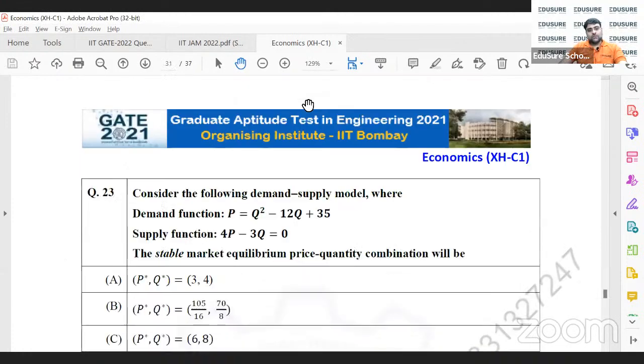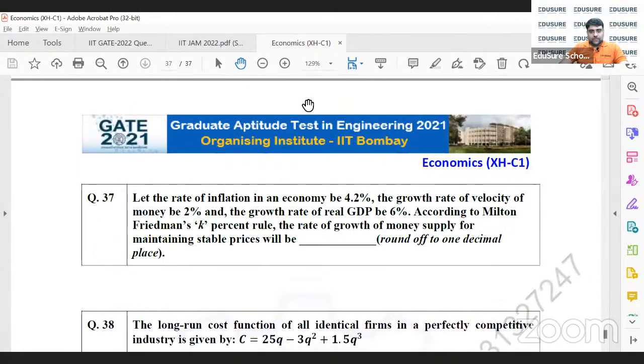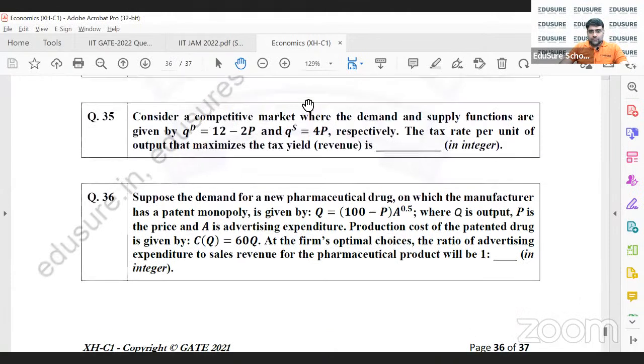36. The answer is 8. I'll share with you the procedure. Please solve it.